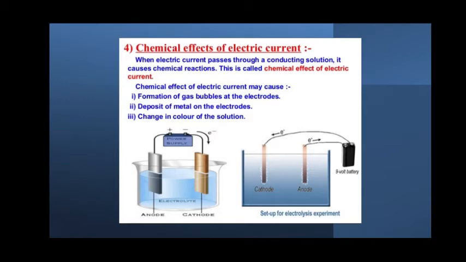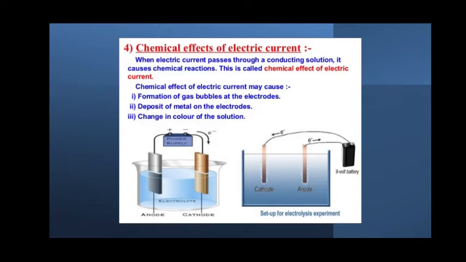Particularly taking liquid as a material of conduction, let us see how the chemical effect happens. When electric current passes through a conducting solution, like any salt solution, an acid solution or any base solution, it causes some chemical reactions to happen. Such an effect is called the chemical effect of electric current.